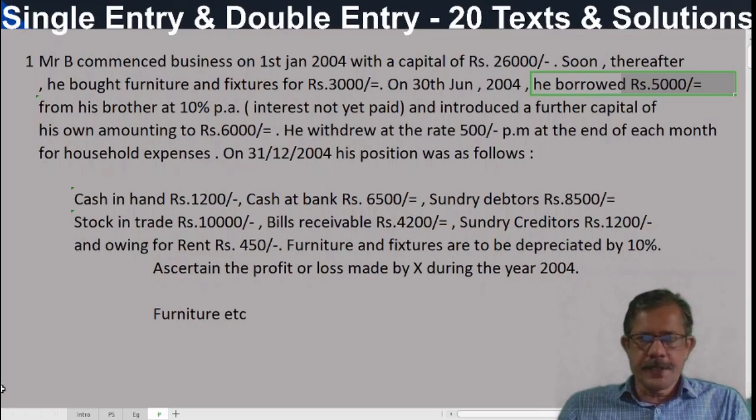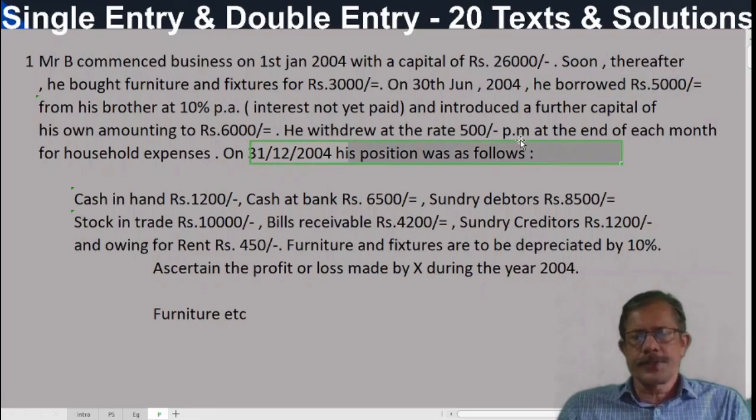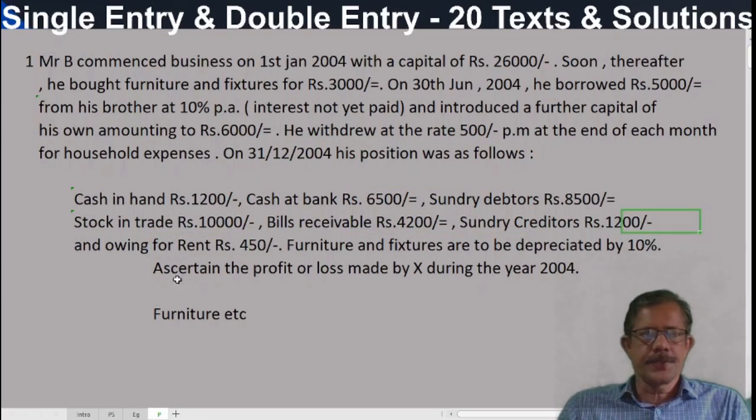On 31st December 2004, his position was as follows. Cash in hand, cash at bank, debtors, stock in trade, bills receivable, creditors, owing for rent. Yes, an additional outstanding is given. Here loan interest outstanding is there. Remember that. Owing for rent, 450. It is a liability.